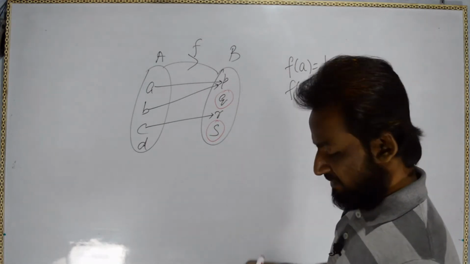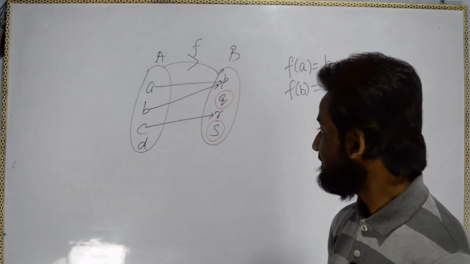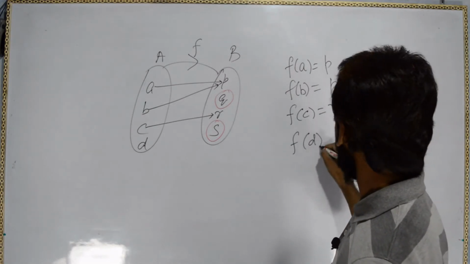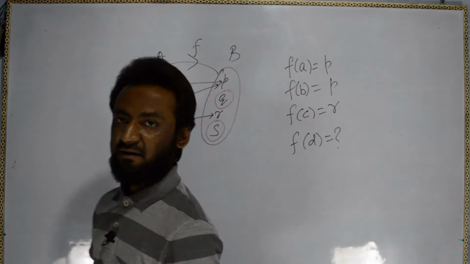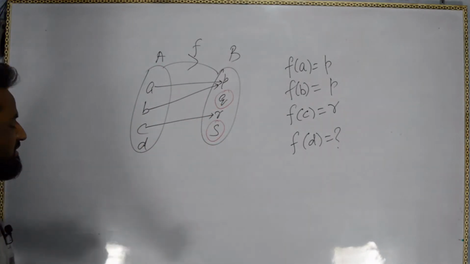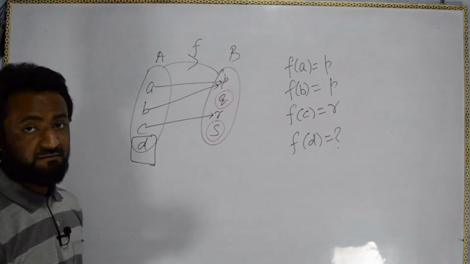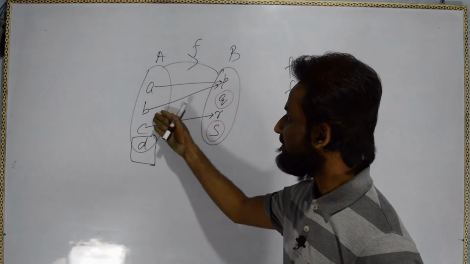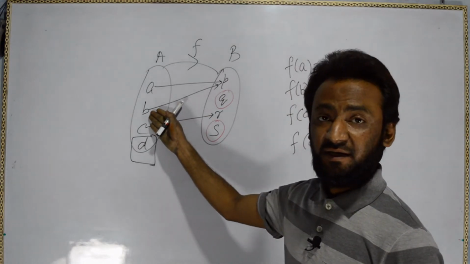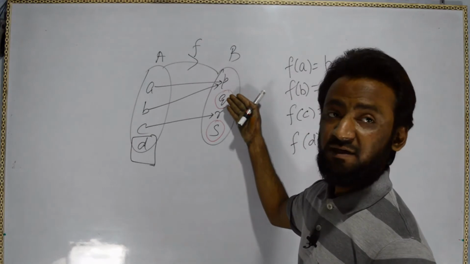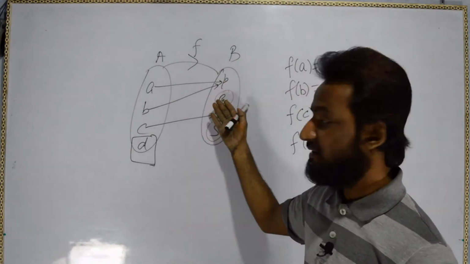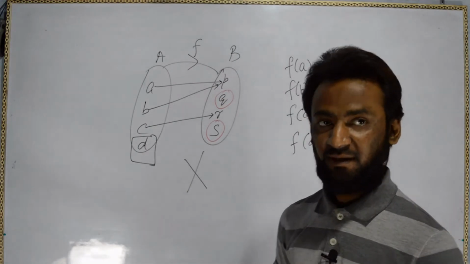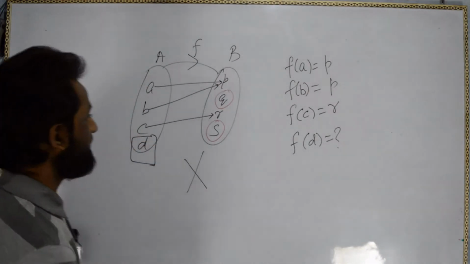But still, is it a function or not? Because we are getting the images f(C) equal to R. But what about f(D)? f(D) is not getting any father here. That means the D element is left here. What does the definition say? The definition says that all the elements of A should be related to some or all elements of set B. But here D is left, so it is not a function. Okay, that's clear. Copy this.